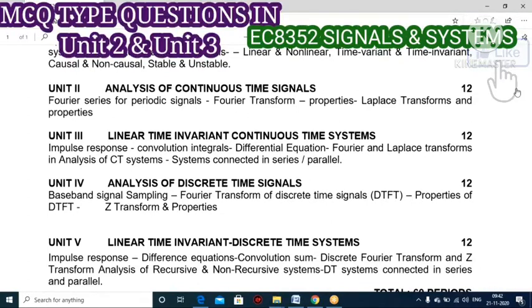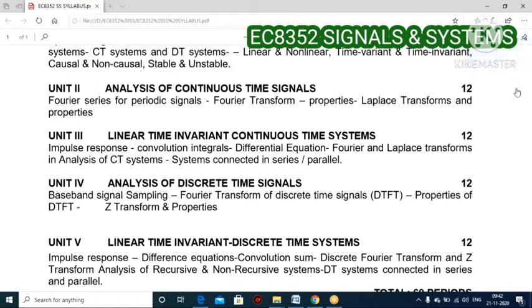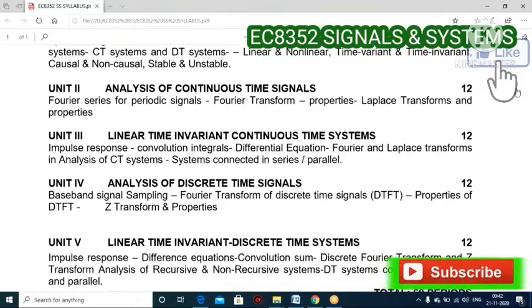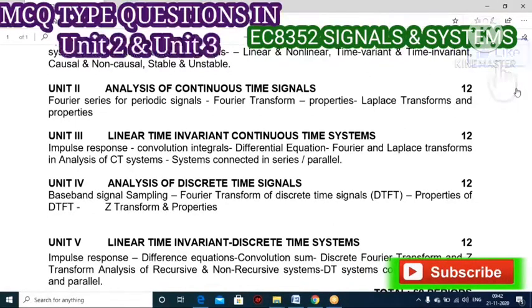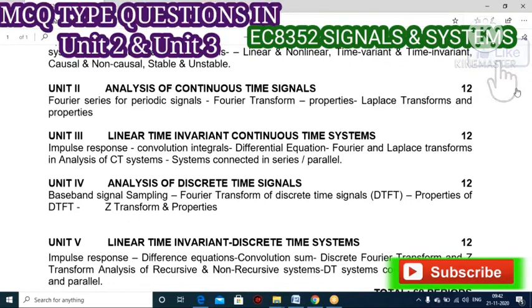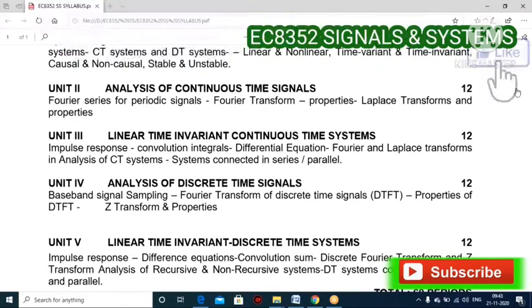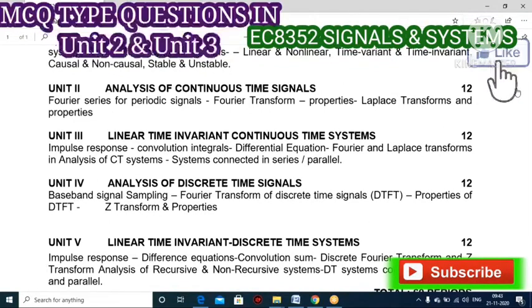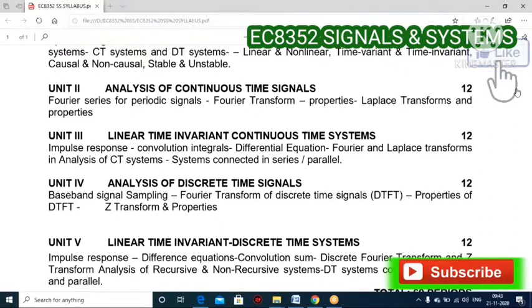Similarly for Laplace transform also. Laplace transform and its properties. Especially focus on properties. Based upon the properties, you may have so many questions, right? Especially initial value theorem, final value theorem, Parseval's relation, right? Then even inverse Laplace transform also. So this is an interesting unit for you.